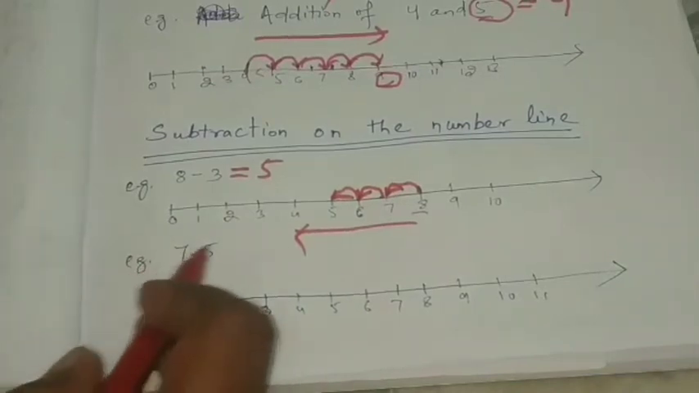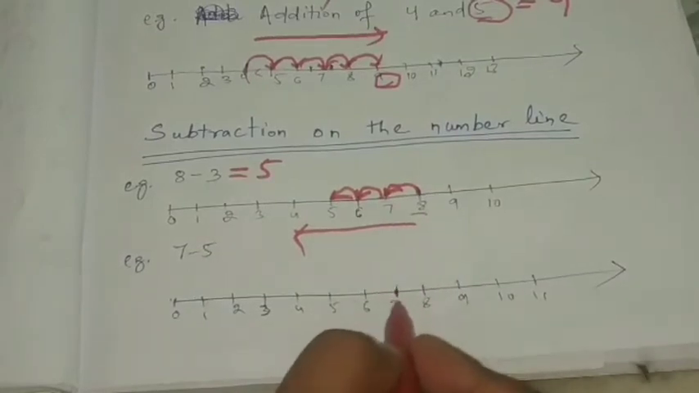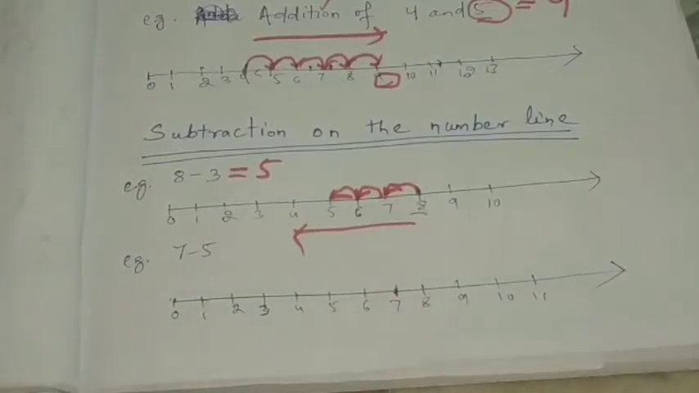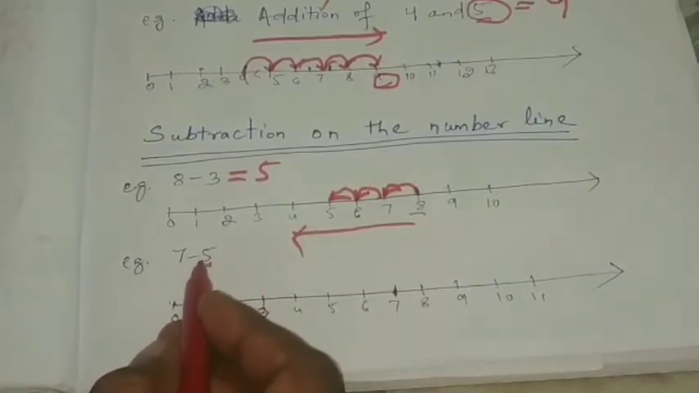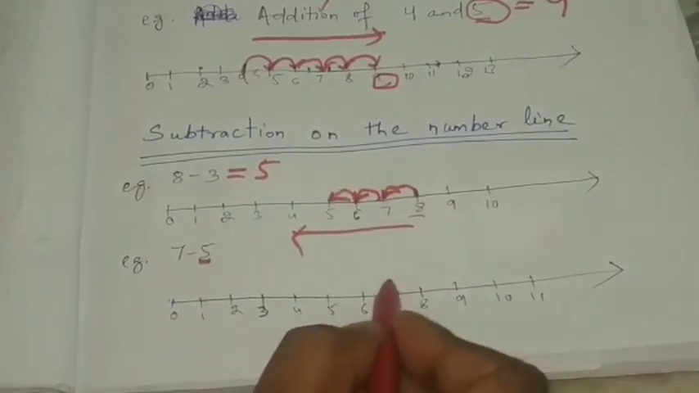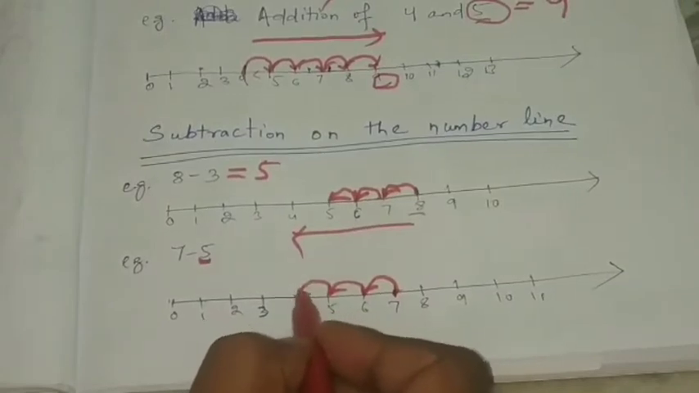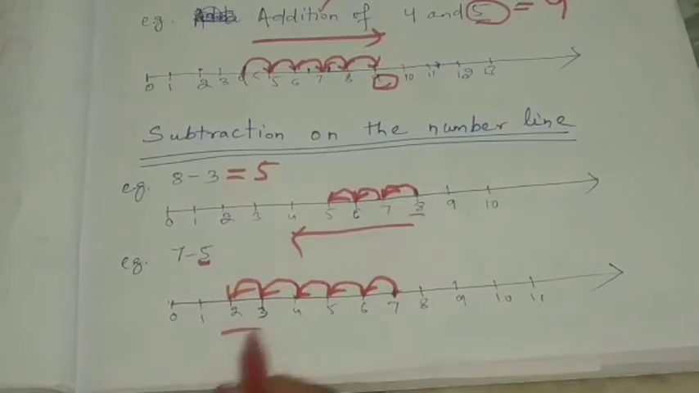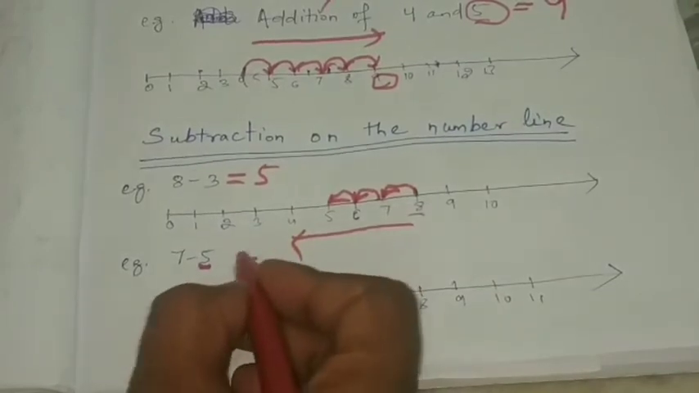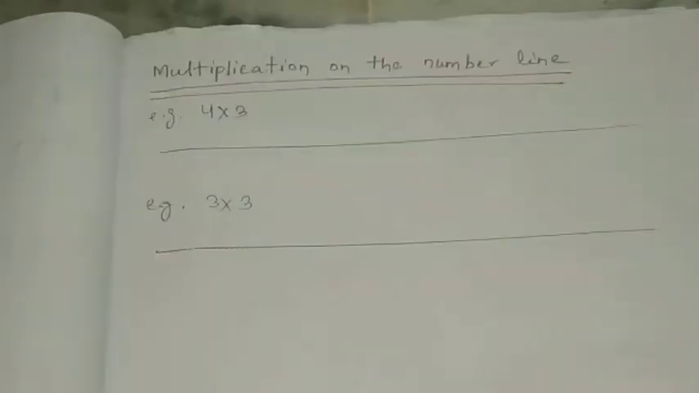Let's see. 7 minus 5. So what is here? 7 is here. So in subtraction, where will we jump? We will jump towards the left. How many units will we jump? This one is given 5. So 1, 2, 3, 4, 5. So what did we get? The answer is 2. So 7 minus 5 equals 2. So this is about subtraction.